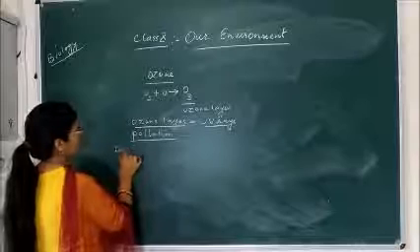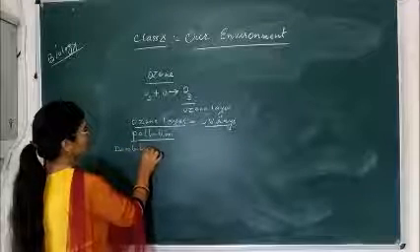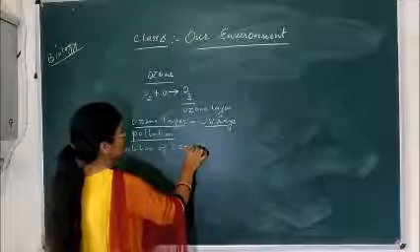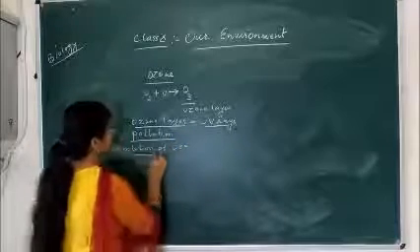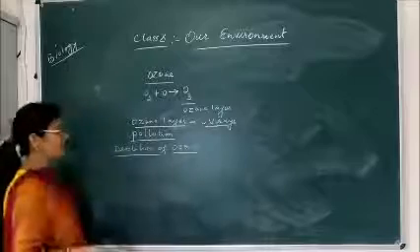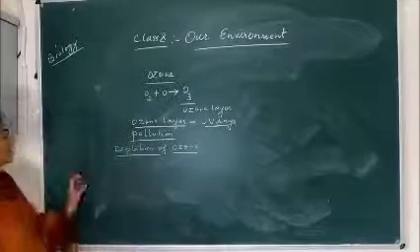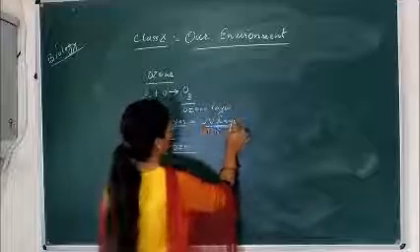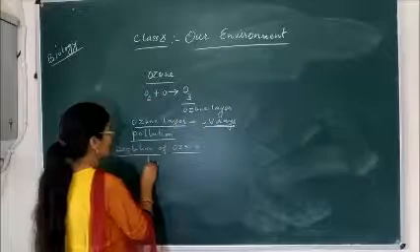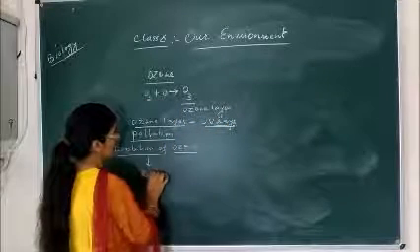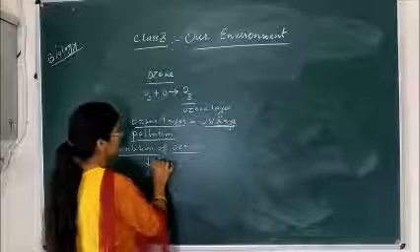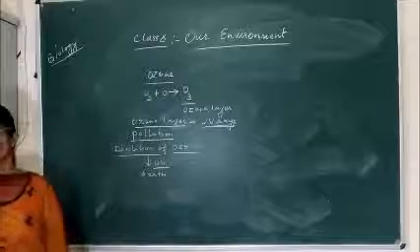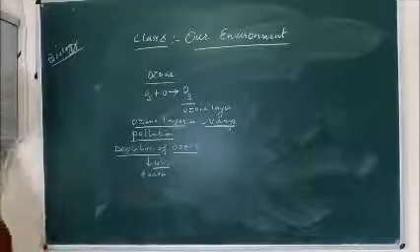Means there is a depletion of the ozone layer. So what happens when the ozone layer becomes thinner and thinner? All the ultraviolet rays which are coming from the sun try to reach the earth, and because of that it is affecting all the living organisms present on the earth.